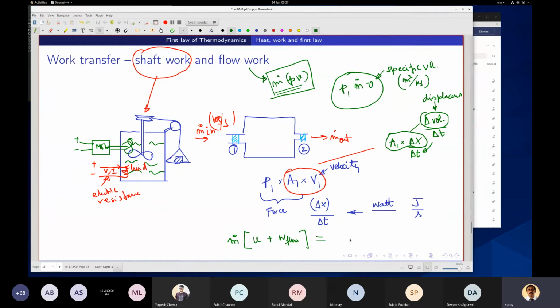I can write this as m dot into (u plus PV), which equals m dot into h at station 1, h1. So this is our enthalpy.